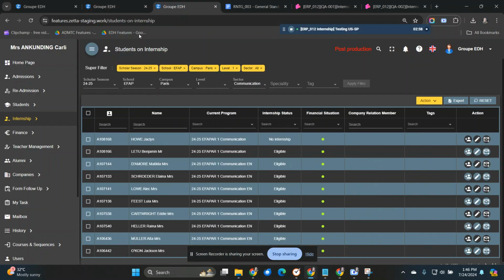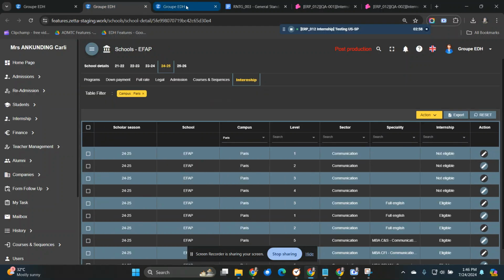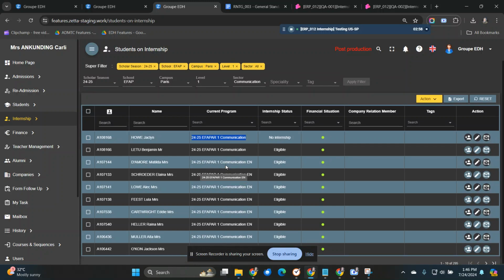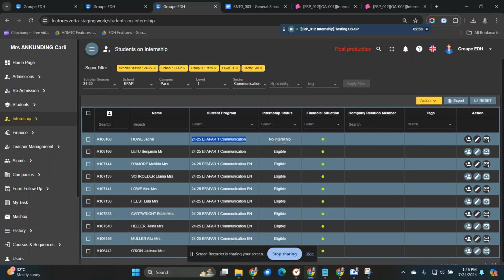But when I filter the SCORE season 24-25 with the FO Paris, for the program that has status not eligible, I check in here. It should not display in the table students on internship for the program that has not eligible. What is displayed in the student on internship?